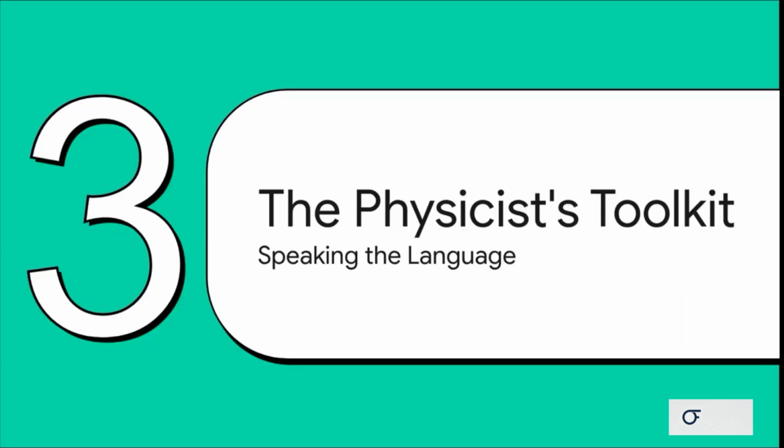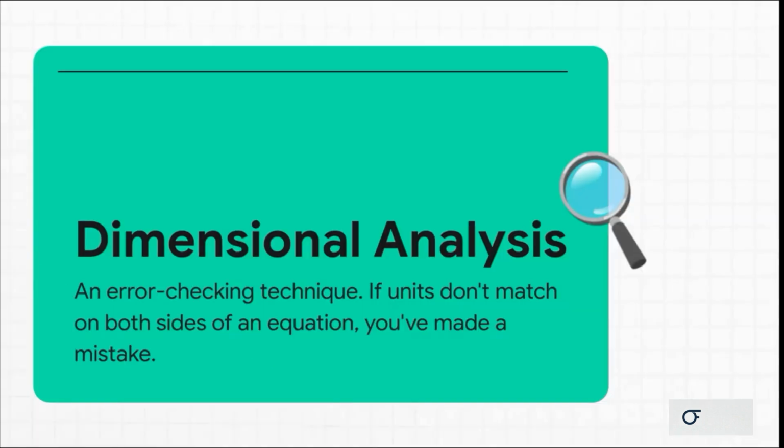So we know what the units are, but how do we actually use them? Well, this brings us to the physicist's toolkit. It's time we learn how to really speak the language of units. Okay, one of the most powerful tools in that whole toolkit is something called dimensional analysis. Think of it like a built-in spell checker for your math. The rule is super simple. The units on one side of an equation have to match the units on the other side. So if you're trying to calculate a distance and your answer comes out in, say, kilograms, you know with 100% certainty that you've messed up somewhere. It's an instant red flag.